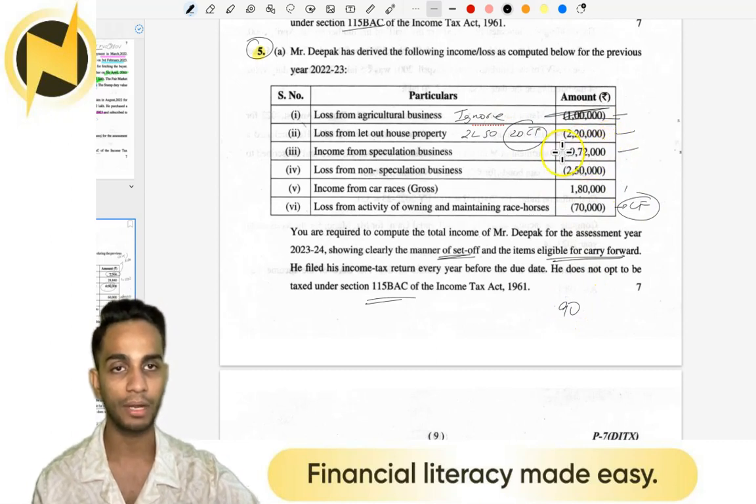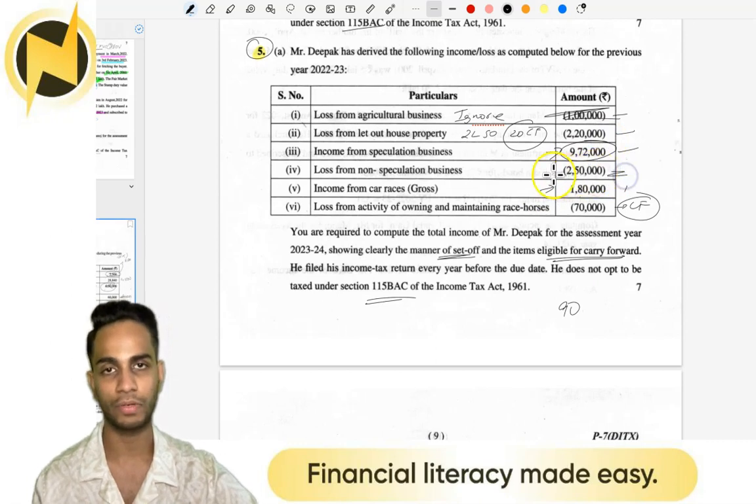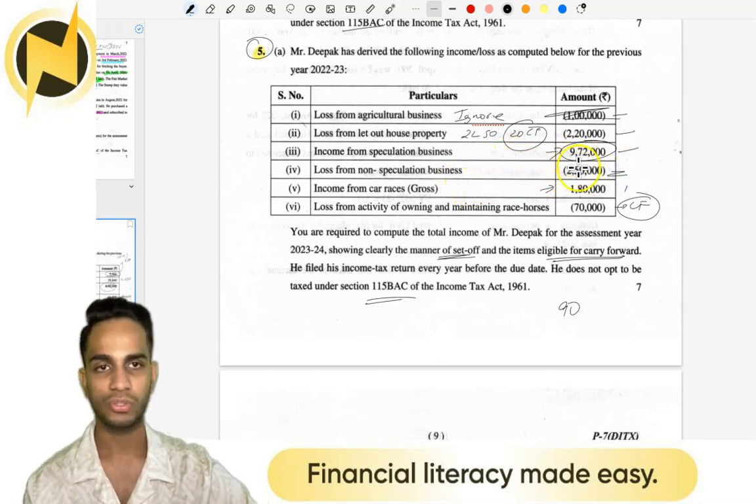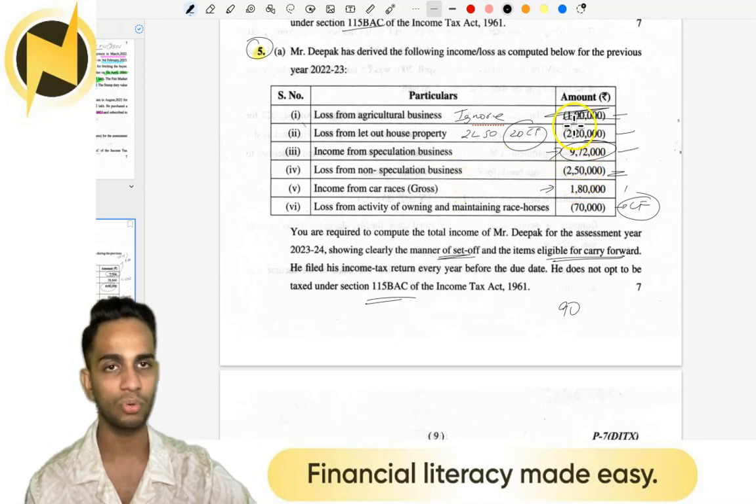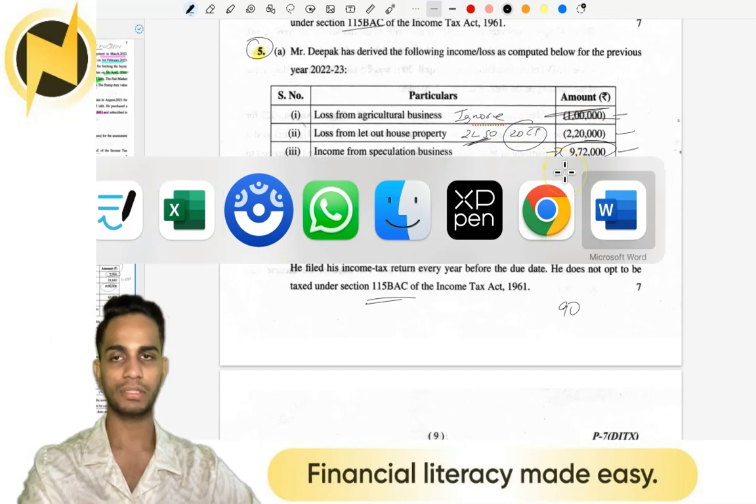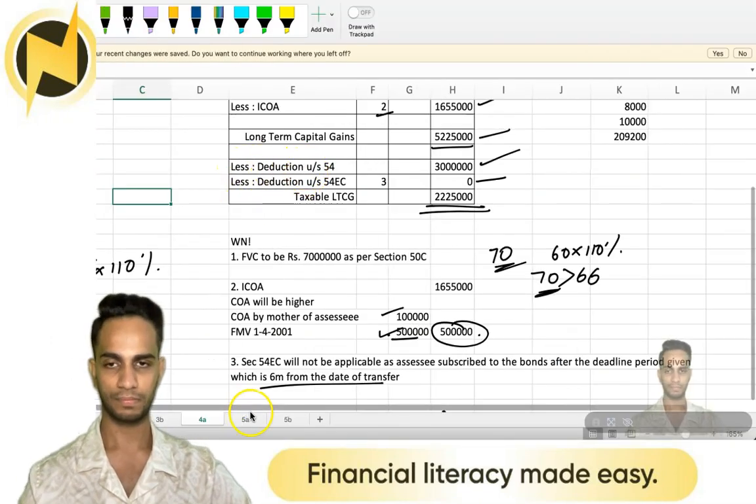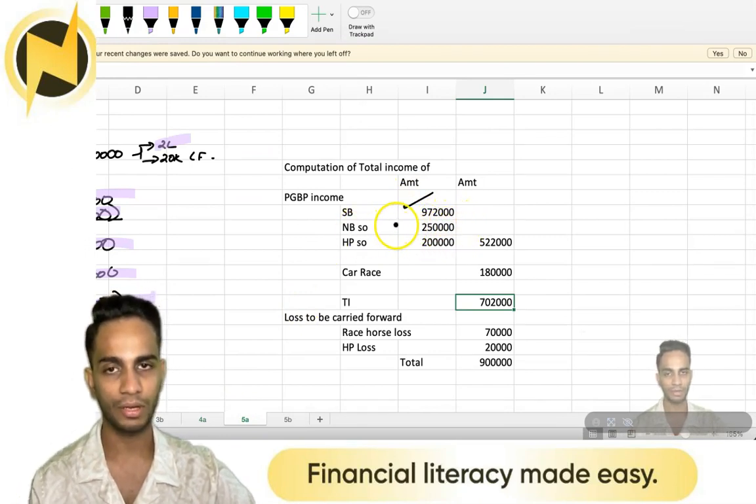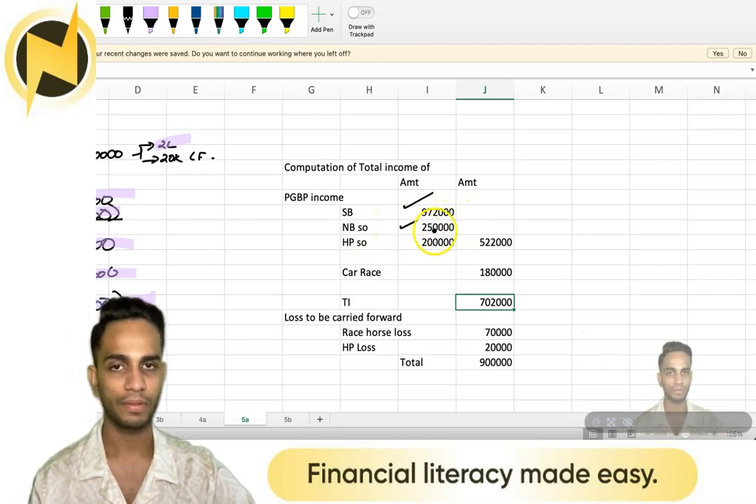Then what is our income? Our two incomes are 9 lakh 72 and 1 lakh 80. From 9 lakh 72 we can take off this 2 lakh 50. From speculation business income we can take off non-speculation loss. So 9 lakh 72 minus 2 lakh 50 we can do. And this house property loss of 2 lakh can also be set off. Answer. From that 9 lakh 72 we can take off the non-speculation business set off.